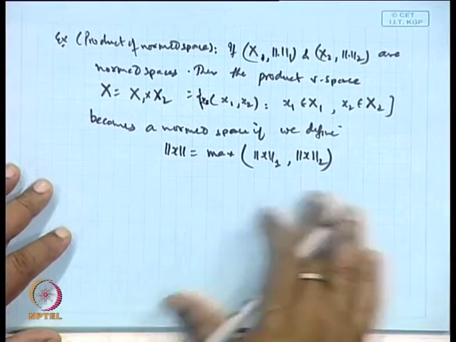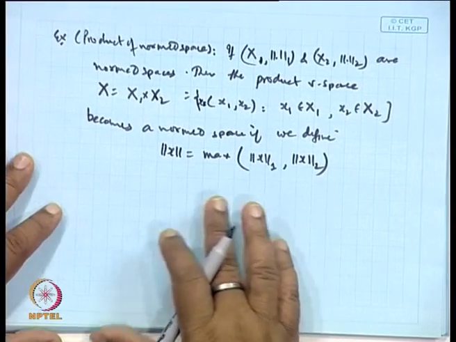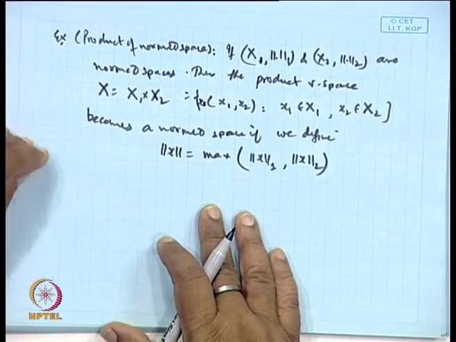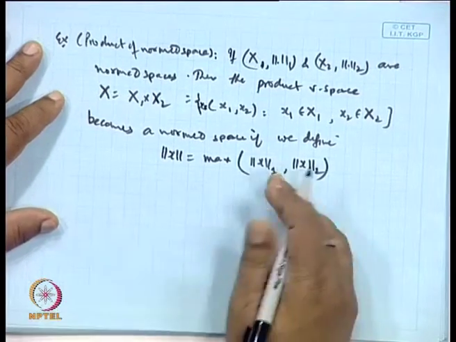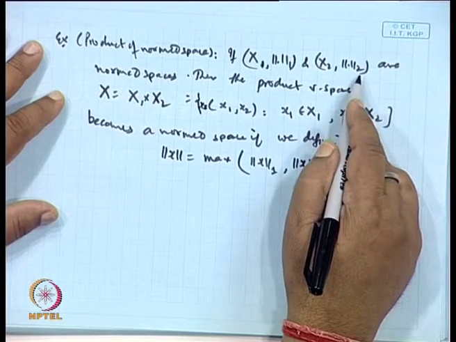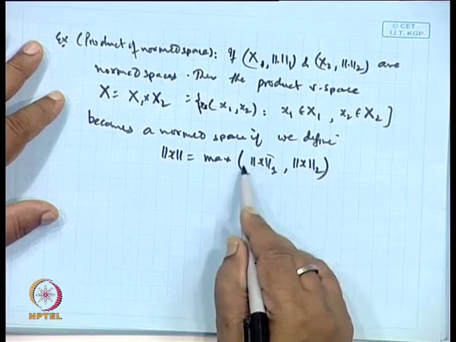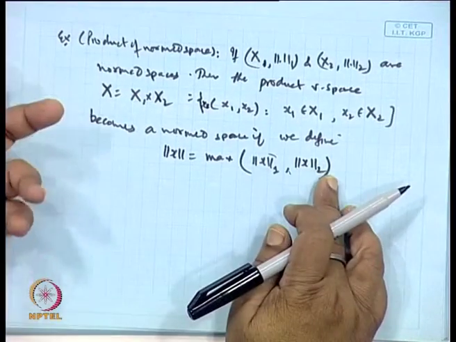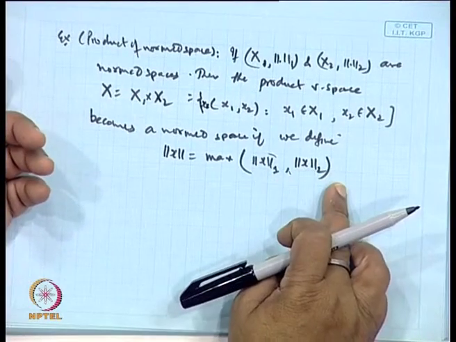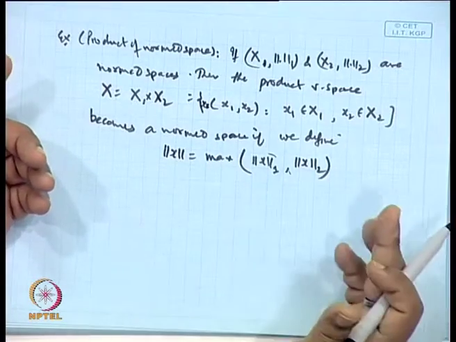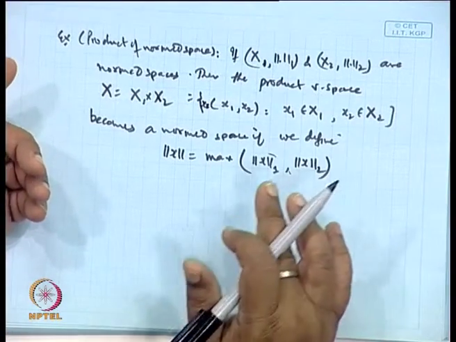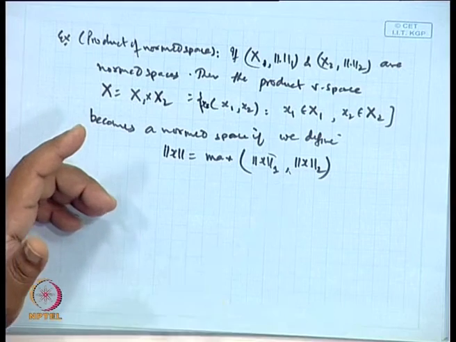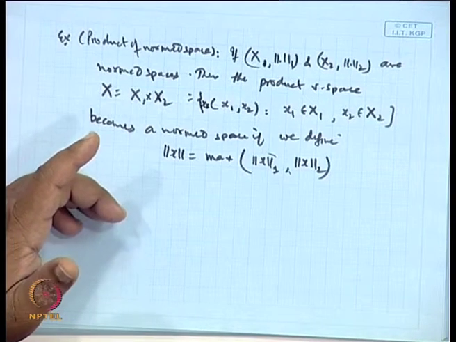I think this is obvious, it is very easy, is it not? Why? Because x 1 and x 2 are already given the norms. So this satisfies all the conditions of a norm, this also satisfies all the conditions of a norm, and the maximum will be one of them, either this will be the maximum or that will be the maximum. So all the conditions of the norm will be satisfied. There is nothing much to it. One can do it. I think it is clear.